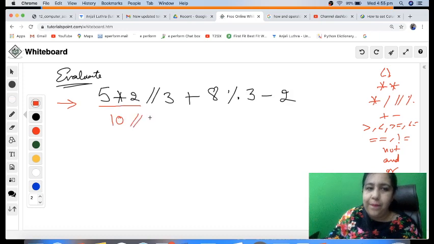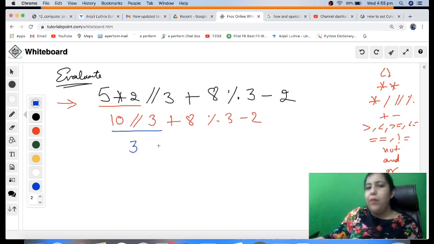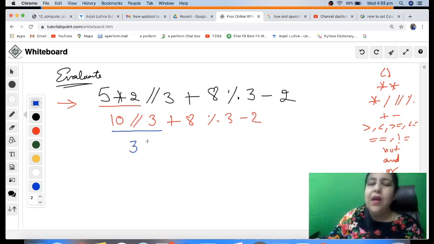I'll write 10 divide 3, 8 mod 3 minus 2. The next step we perform is this. So 10 integer division 3 will not be 3 point something, it will be just 3, because we are doing integer division. So 3 plus 8 mod 3 minus 2. Then comes your 8 mod 3.